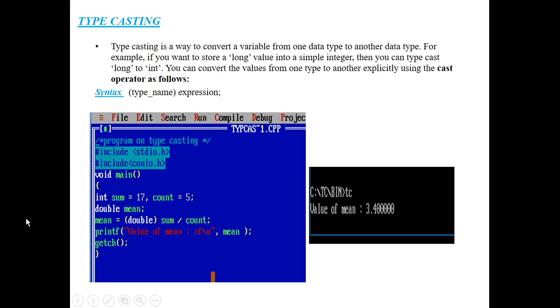typecasting. Next, I am printing this mean value onto my output screen. So after compilation and execution, I have got this output. Why? Because here the value is of type double, that's why we get a float value like this. So this is the sample program on typecasting.